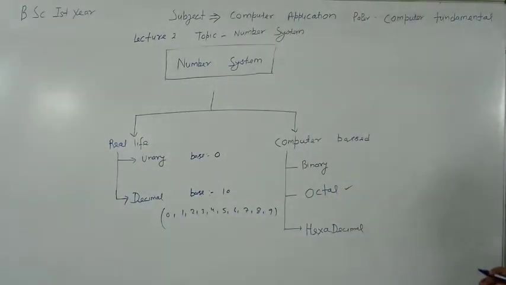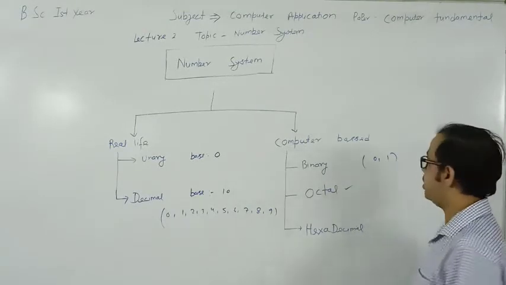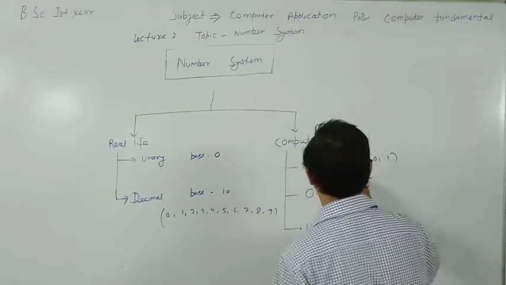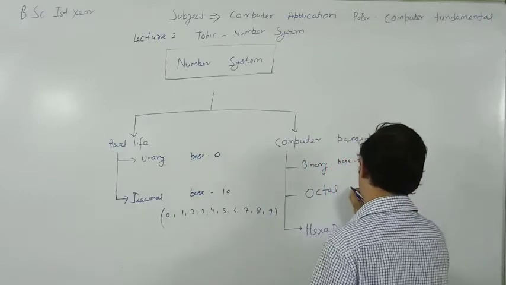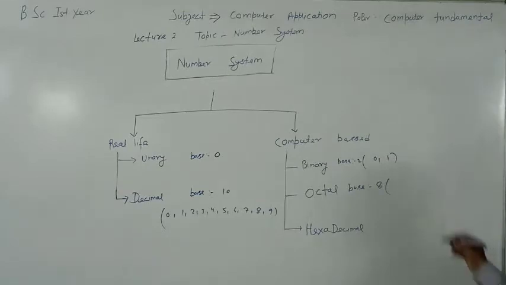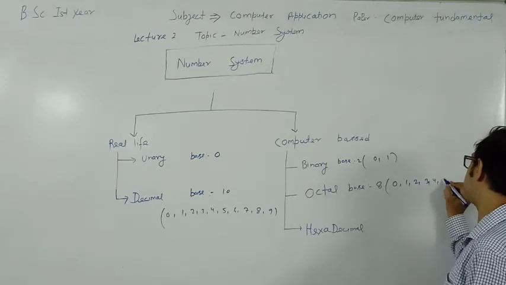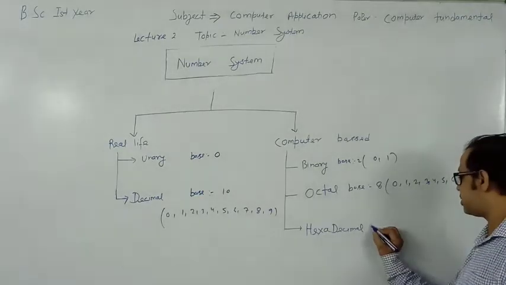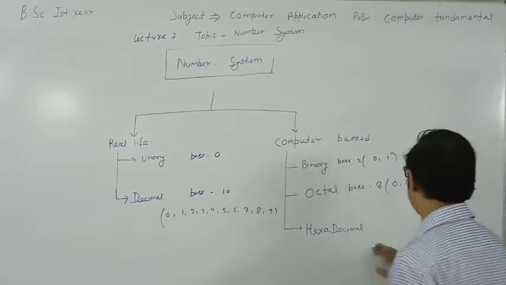Binary has base 2, so it has symbols 0 and 1. Octal has base 8, so it has numbers from 0 to base minus 1. And the hexadecimal number system has base 16, meaning it has digits from 0 to 15.